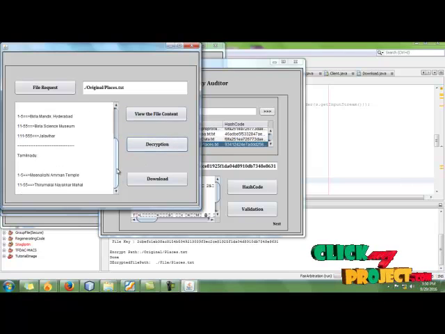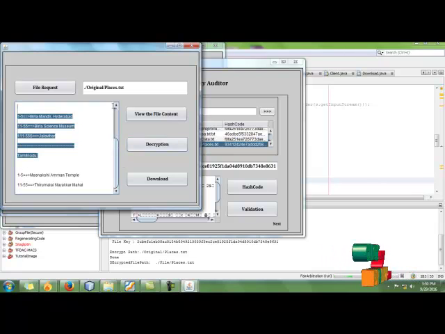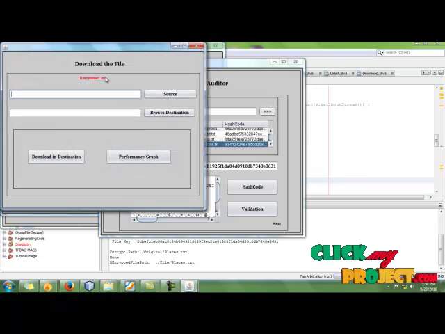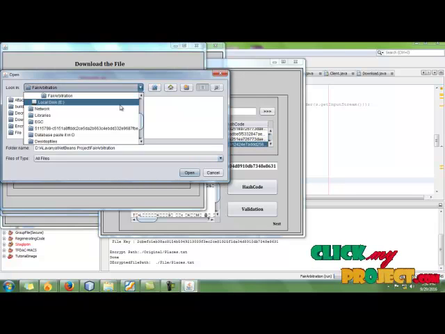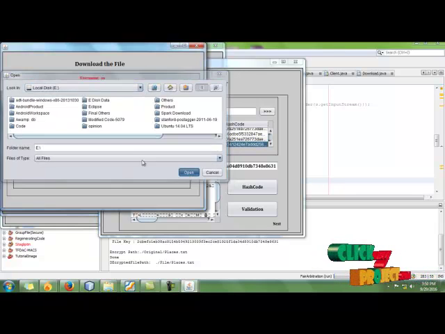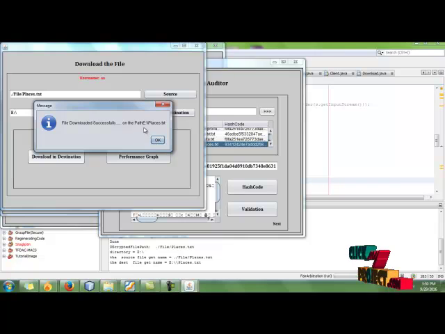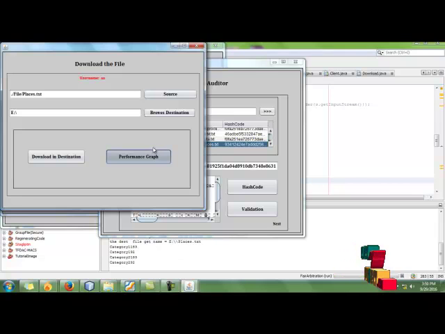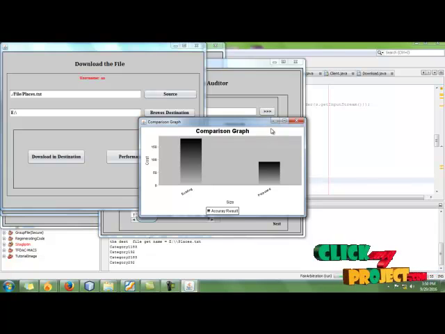This is the original content stored by the user, and after that it can be downloaded. For the download process, the user gets the source, and for the destination they use some other location, for example E. In that location the file is now downloaded in E. Now we generate the graph for our process. This is the graph for our process. Thanks for watching.